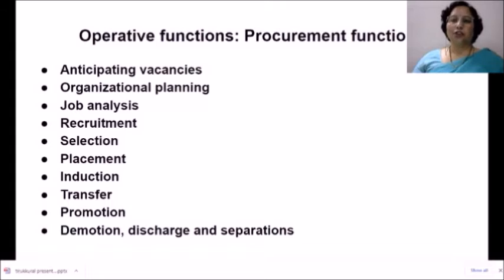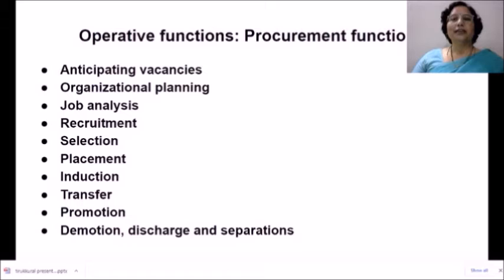They have to analyze the job in two ways. First is, what is the task that is to be done inside the organization? And second is, what kind of people can do these jobs? When we say this is task inside the organization, it becomes job description. And when we say what kind of people can do this job, that becomes our job specification. So job analysis comprises of two things: job description and job specification.